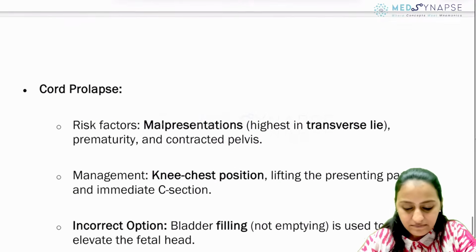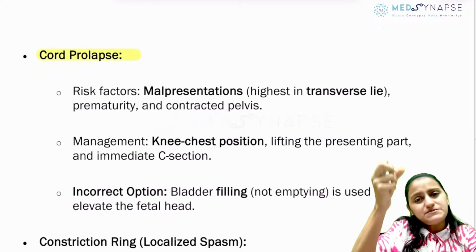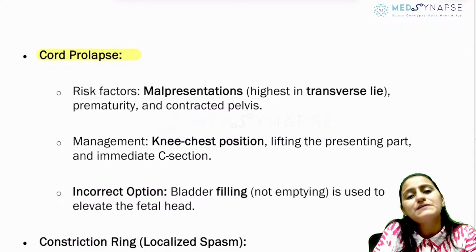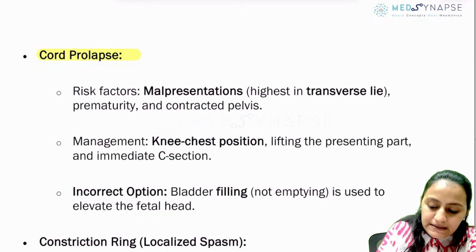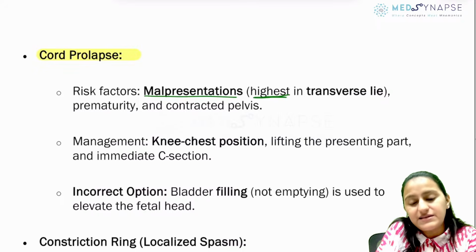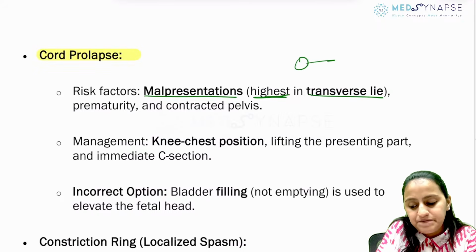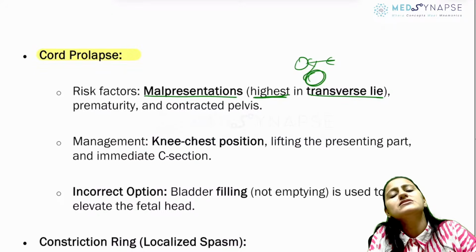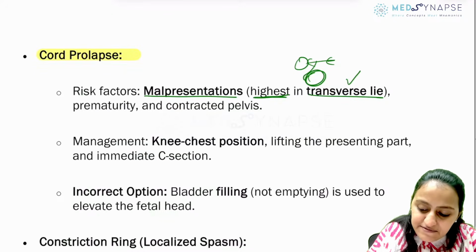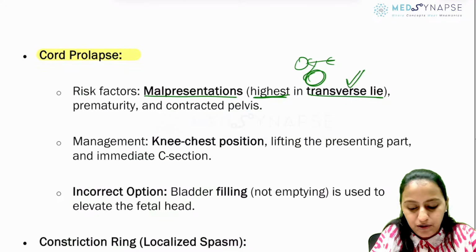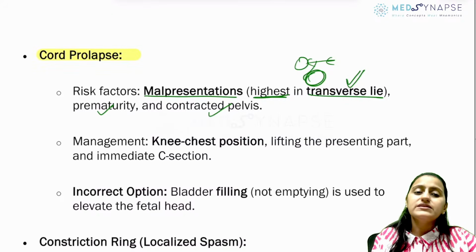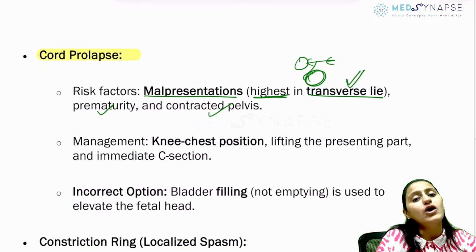Okay. Coming to cord prolapse, मतलब cord आ गया, right, adjacent to the presenting part or even beneath the presenting part. When does that happen? Malpresentation, very, very important. There is highest risk in transverse lie. So when it is transverse lie, easily the cord can come out because here there is nothing down to prevent the cord from coming down. So transverse lie has the maximum risk of cord prolapse, prematurity, contracted pelvis, right? All these are the risk factors for cord prolapse.